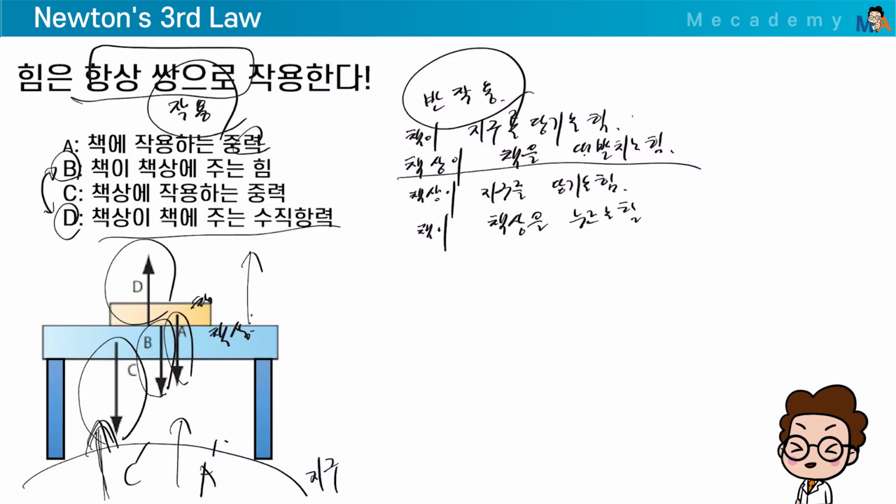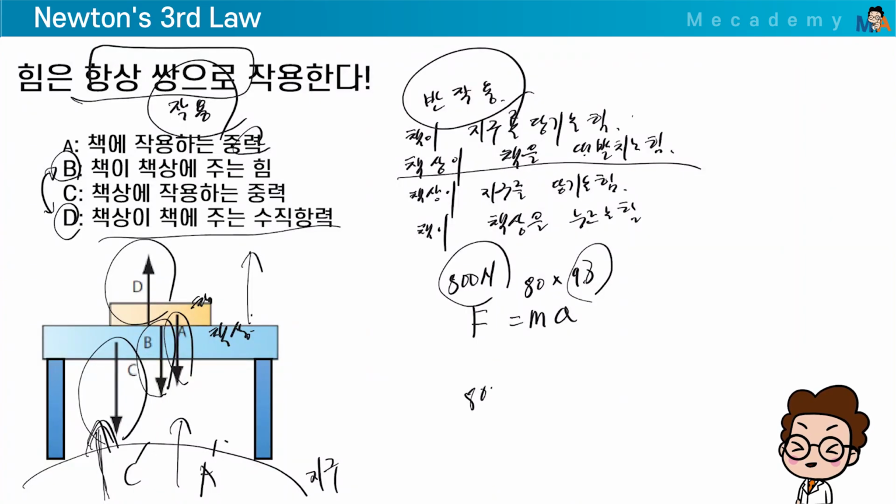There are always forces, and there are people who say things like this: okay, so I get that when I jump, the Earth pulls me back down. But you said I also pull the Earth, right? I also pull the Earth, so why doesn't the Earth come to me? It does. But look at F equals ma. For example, if a male student has a mass of 80 kilograms, the Earth pulls with a force of, rounding gravity g from 9.8 to 10, only about 800 newtons.